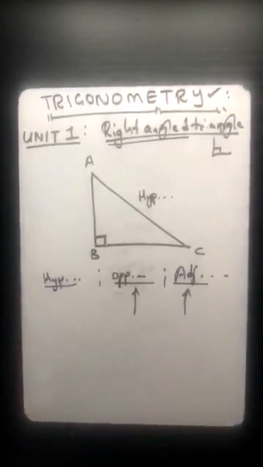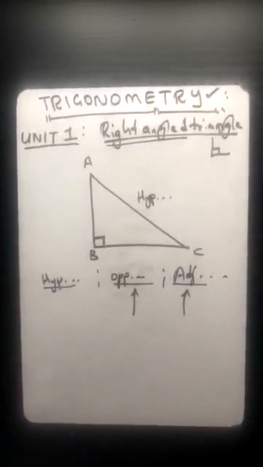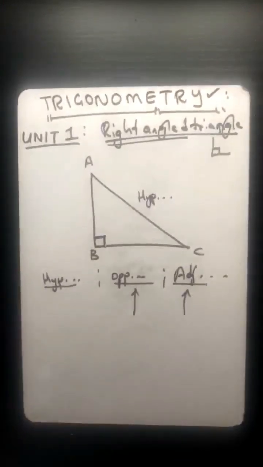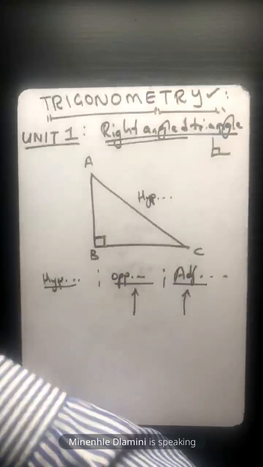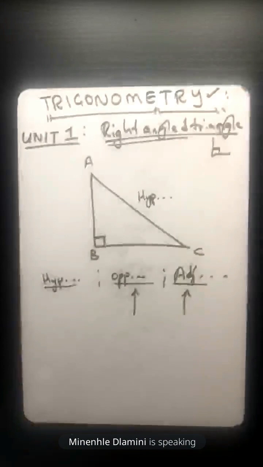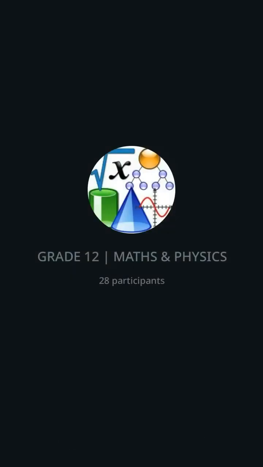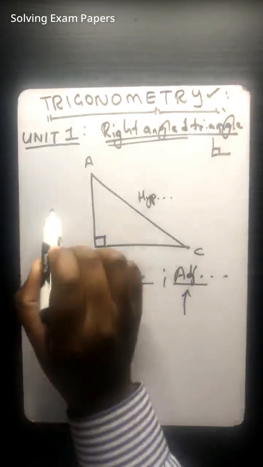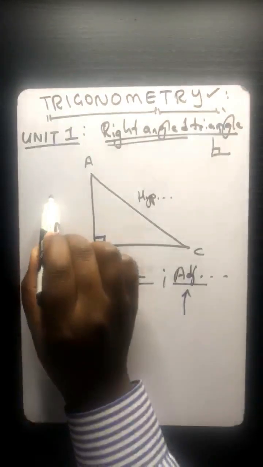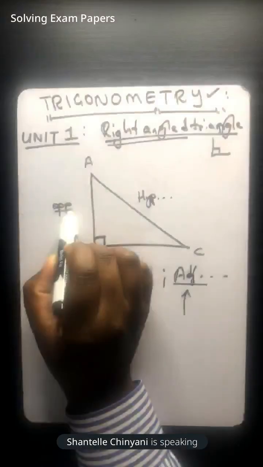Okay, Minentle, you are recognized, honorable member. On what point are you rising? AB, it's an opposite. AB is opposite. Okay, Shanti, go for it, honorable member. You are recognized.